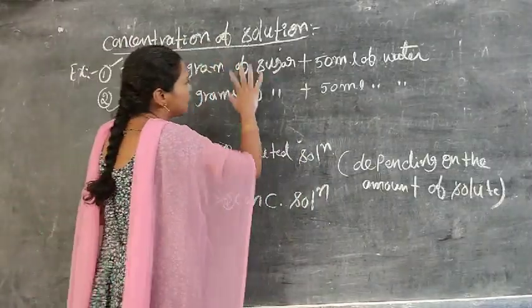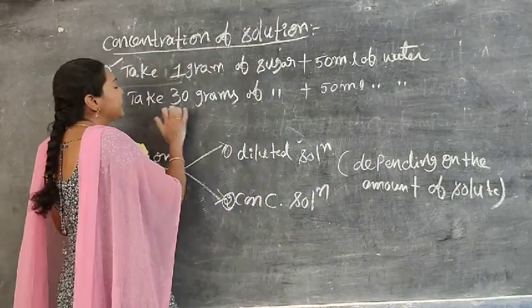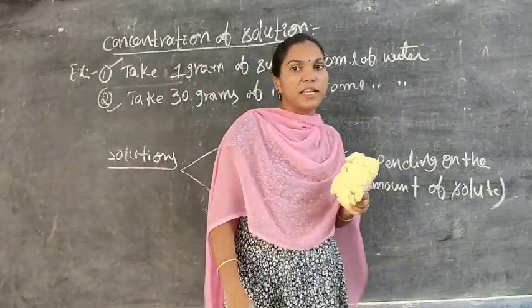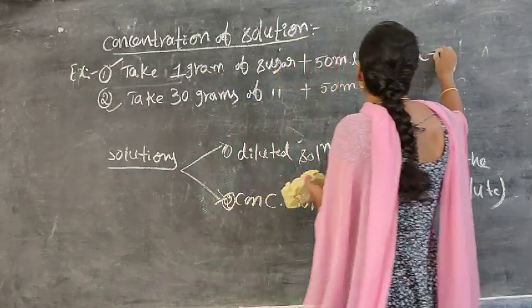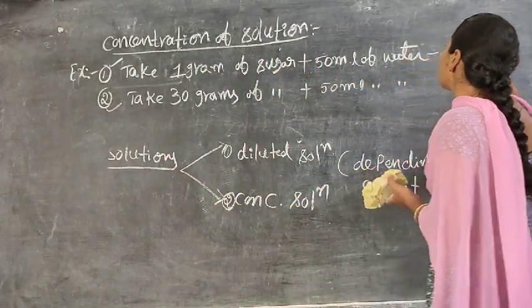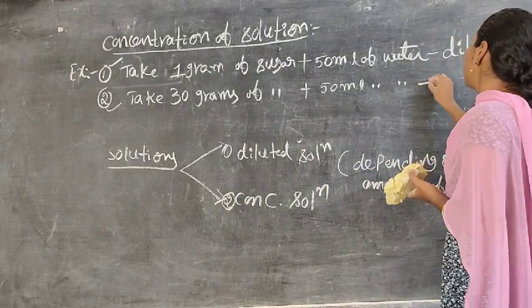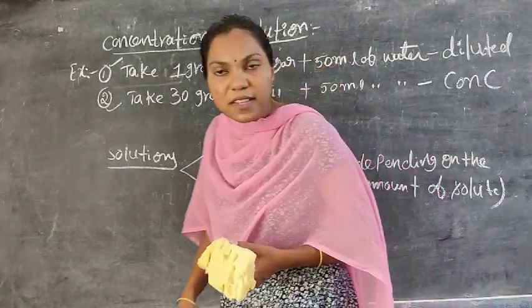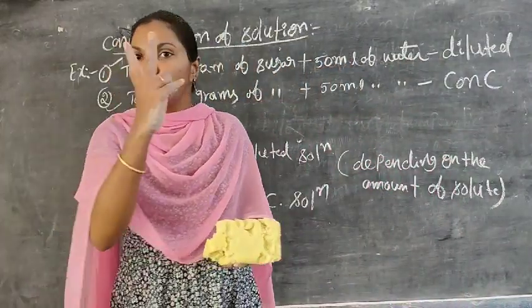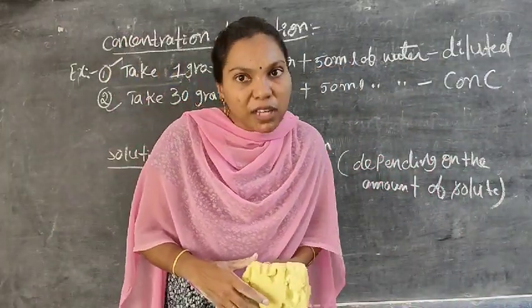So 1 gram of sugar plus 50 ml of water, and 30 grams of sugar plus 50 ml of water. The first one is an example for diluted solutions. The second one is an example for concentrated solutions. These are diluted, but these are concentrated solutions. Do you understand, students? Solutions can be classified into two types depending upon the amount of solute.